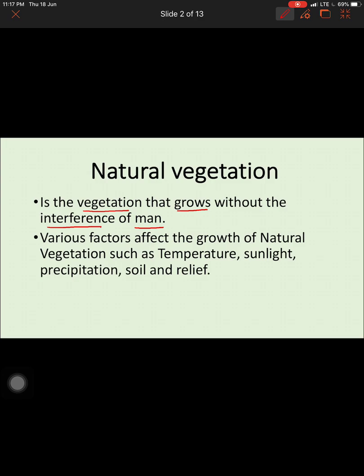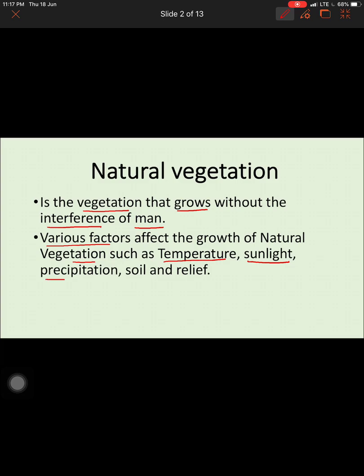Alright, now there are various factors affecting the natural vegetation of a place. Temperature affects the vegetation of a place: the higher the temperature, the better for the growth of forests. Sunlight plays a very important role. Abundance of sunlight leads to trees growing faster.